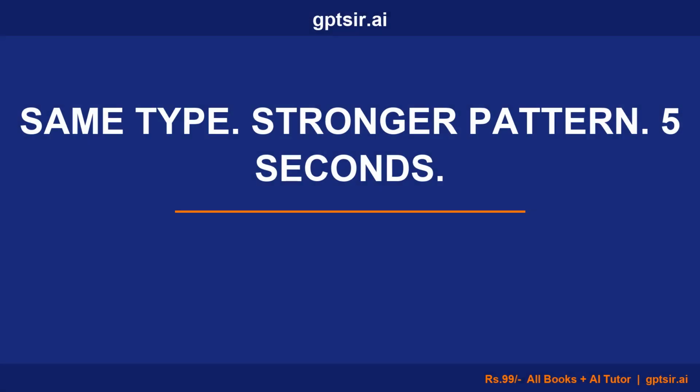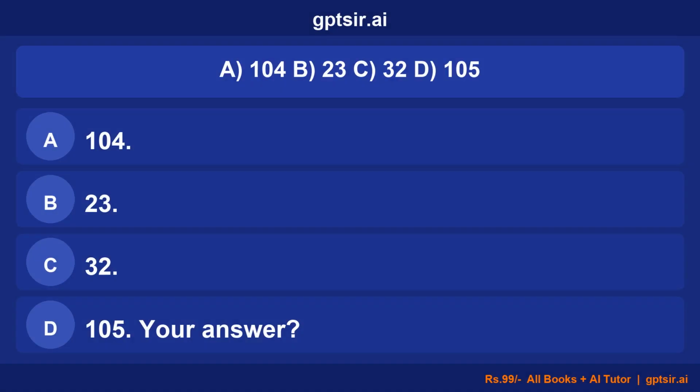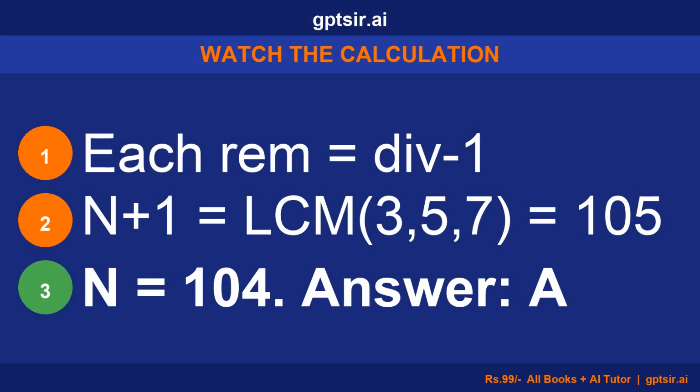Same type. Stronger pattern. This one takes 5 seconds once you see it. Divided by 3 gives remainder 2, divided by 5 gives remainder 3, divided by 7 gives remainder 4. Smallest number? A. 104, B. 23, C. 32, D. 105. Your answer?